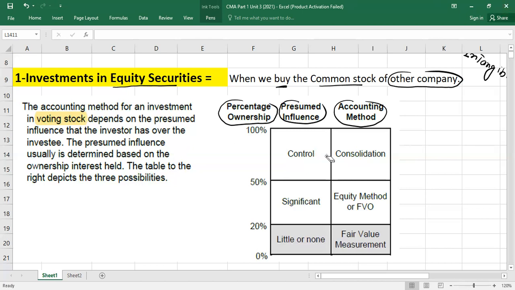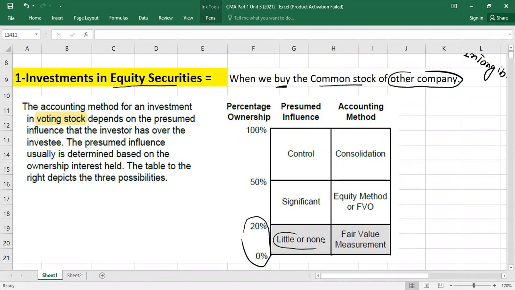for example, guys, when you buy the common stock of other companies, and your voting rights are between 0 to 20%, like it means you own any X percentage between 0 to 20% of the voting rights of other company. So it means you have little or none influence.